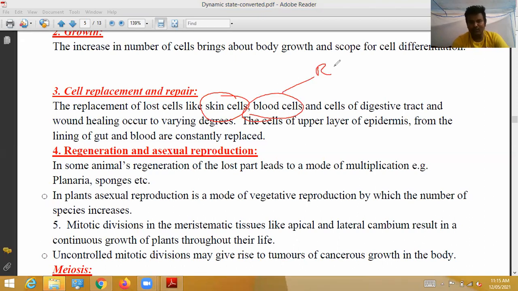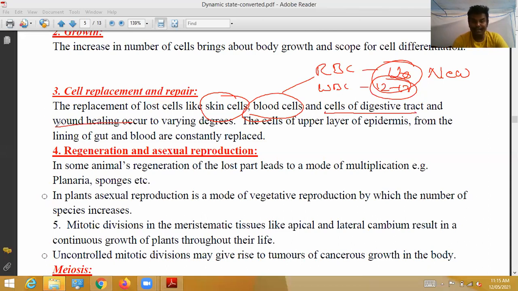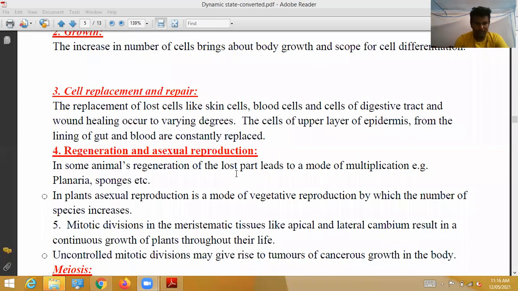Blood cells: the lifespan of red blood cells is 120 days, after which new cells are formed. The lifespan of white blood cells is 12 to 13 days, after which new white blood cells are formed. In such a way, cells of the digestive tract are replaced and wound healing occurs to varying degrees. That entire process depends upon mitosis divisions. The cells of the upper layers of the epidermis, the lining of the digestive system, and blood are constantly replaced. In some organs, old cells are destroyed and new cells are continuously formed.